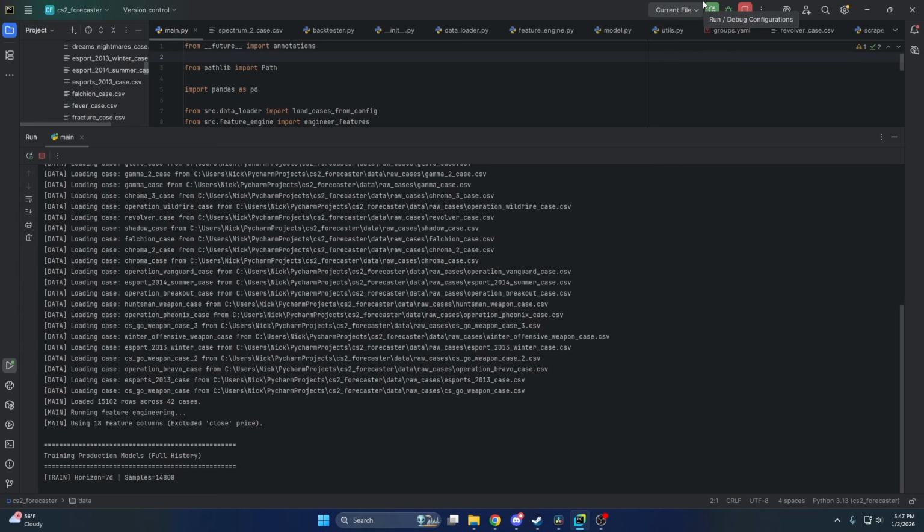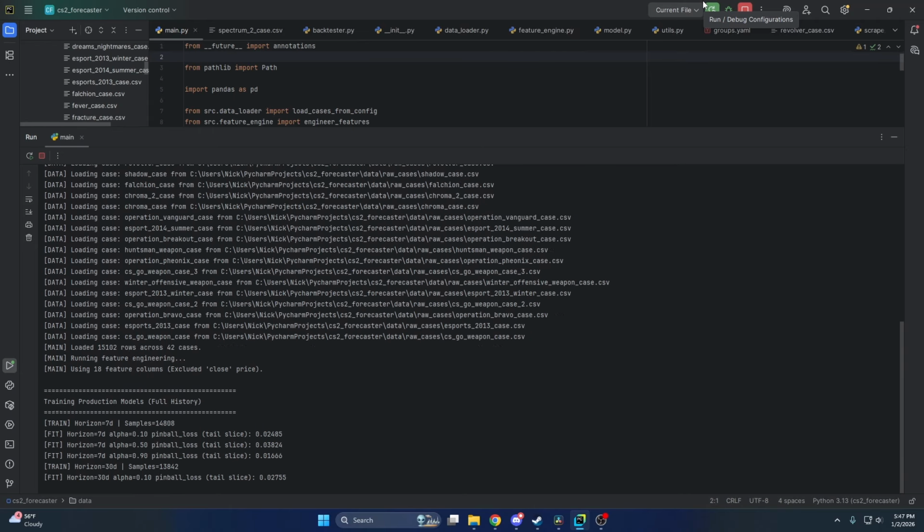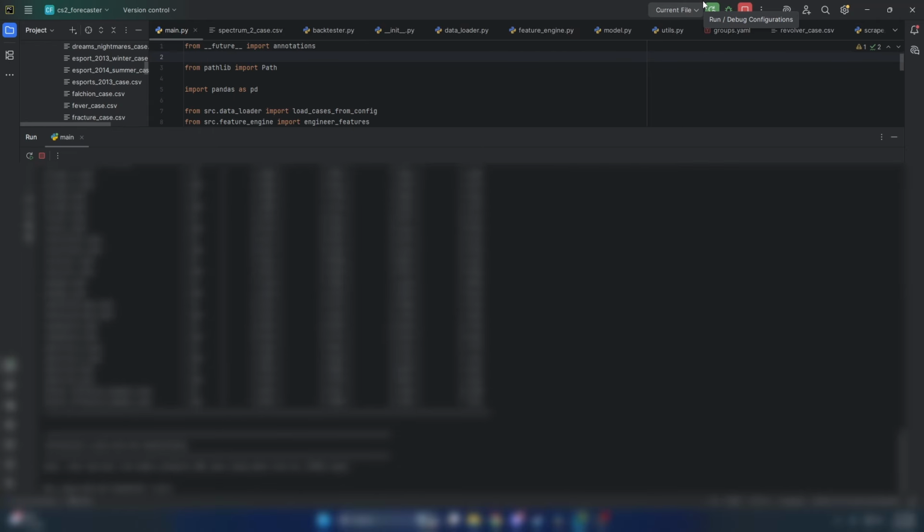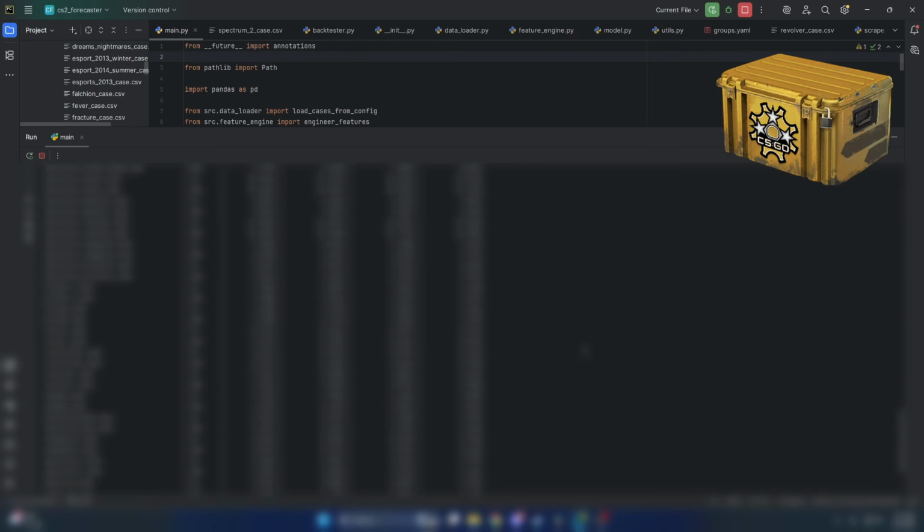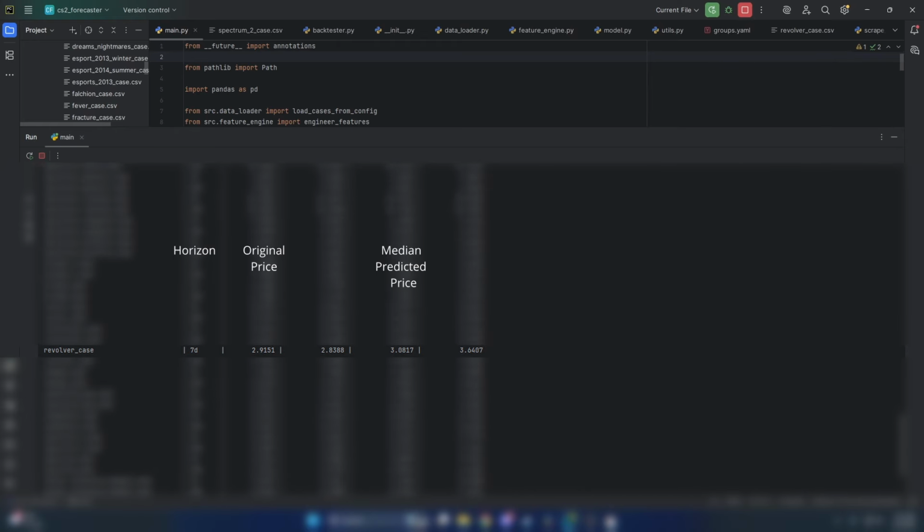The moment of truth. I ran the production model on all cases. For the 7-day horizon, the AI chose the revolver case to be the most bullish and predicted it to be at $3.08. In reality, the revolver case was bullish, but over the 7-day period, it only went from $2.91 to $2.97.